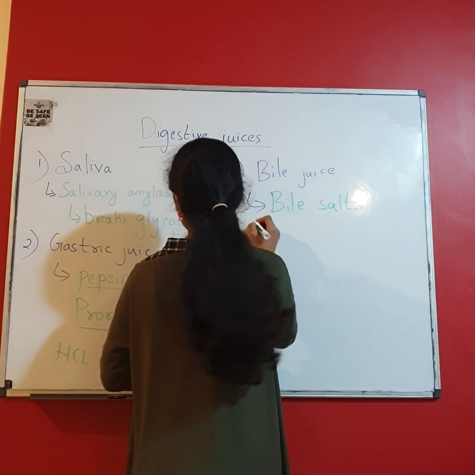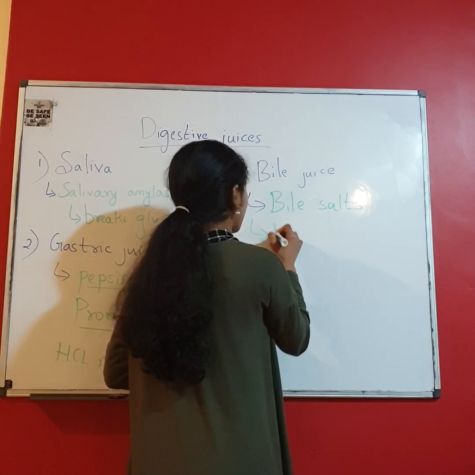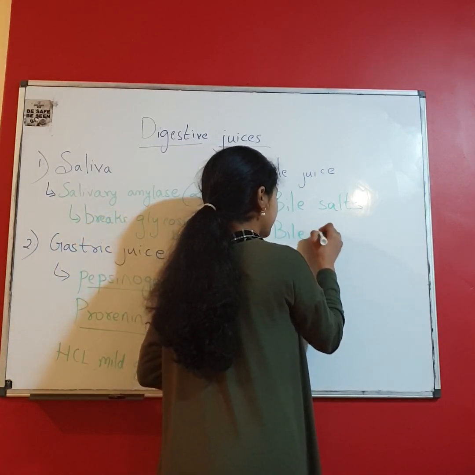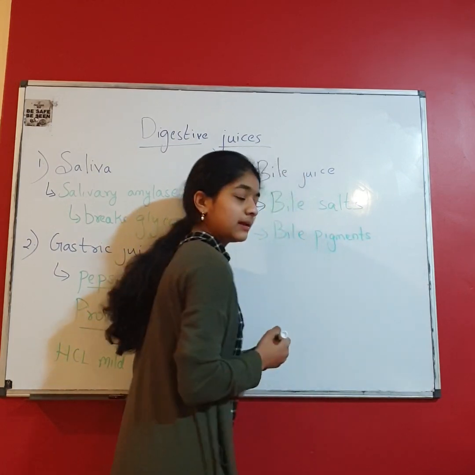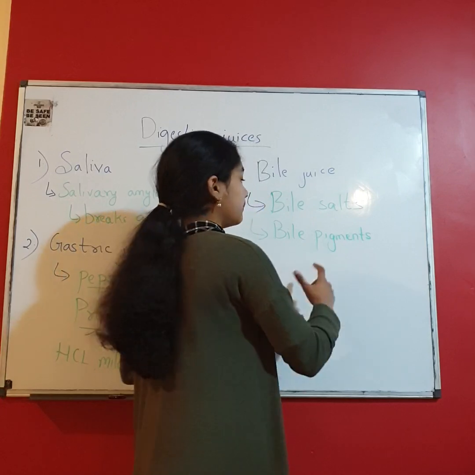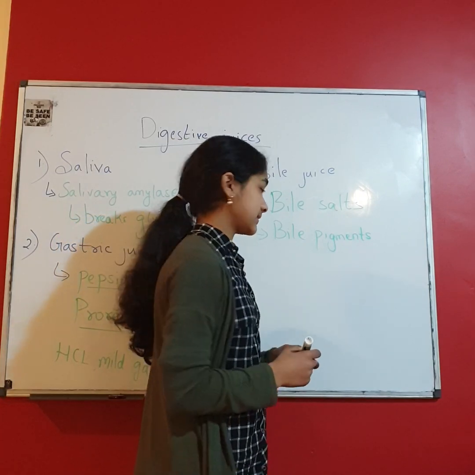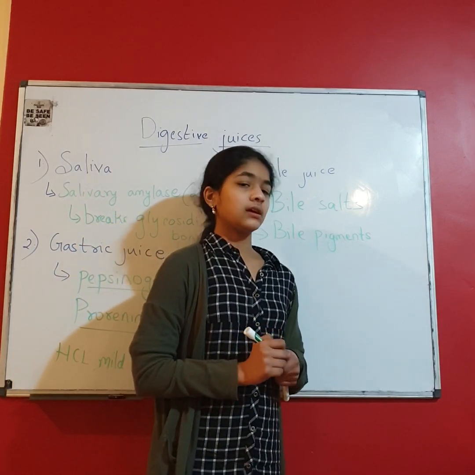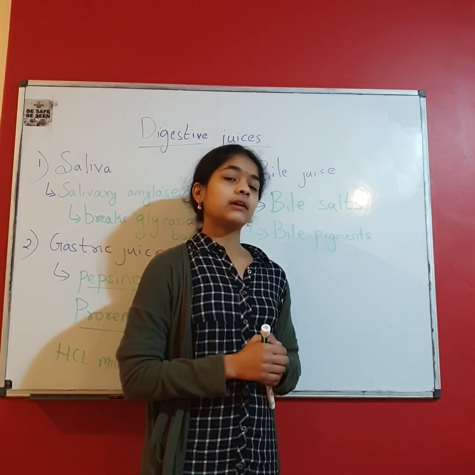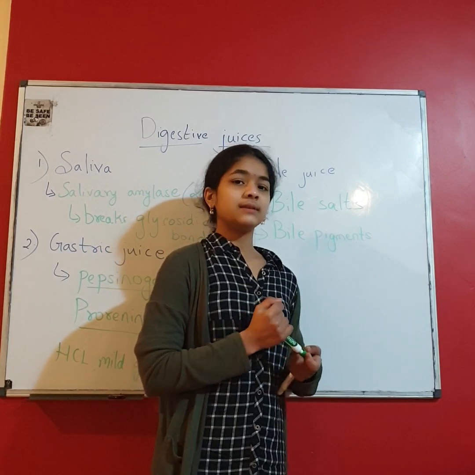It also contains some bile pigments, like bilirubin, biliverdin, etc. And bile salts help in the emulsification of fats. Emulsification means breaking down of fats into little micelles.